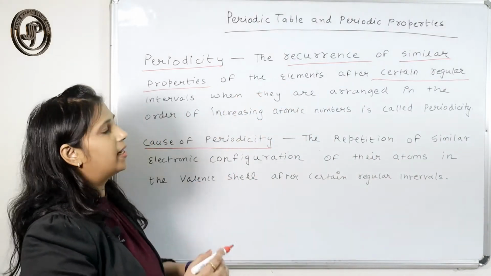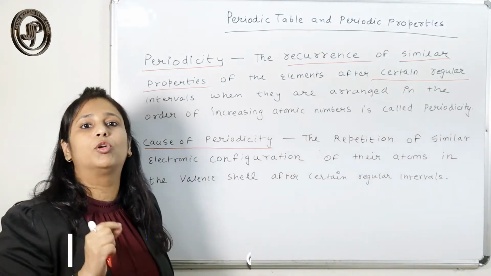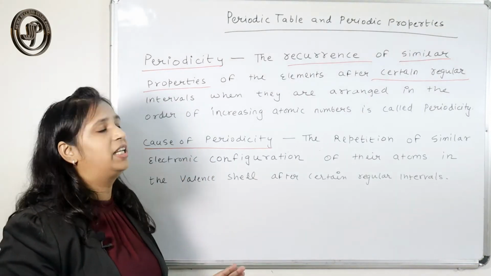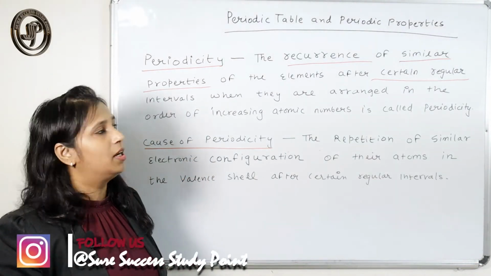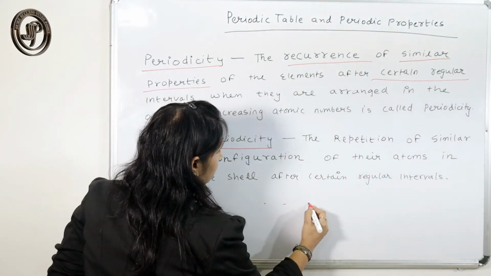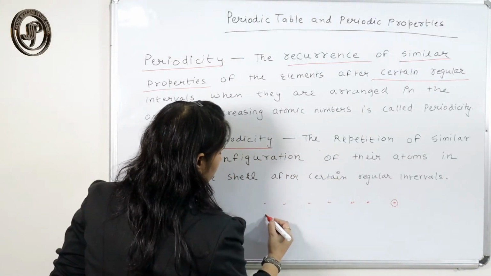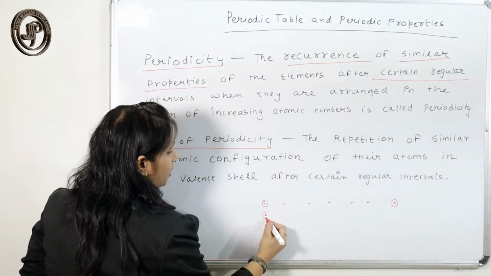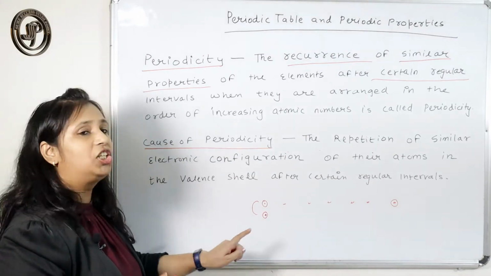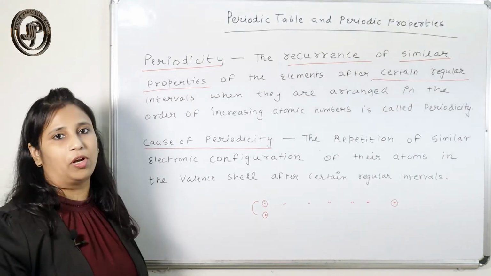The words that I am underlining are the keywords that you have to mention in your answer. So the reoccurrence of the similar property after regular interval, that is what is called periodicity. So if these are the many elements, there is a repetition of the properties of this element and this element, and that repetition occurs at regular intervals. That is what is called periodicity.